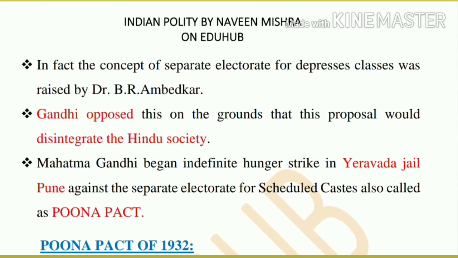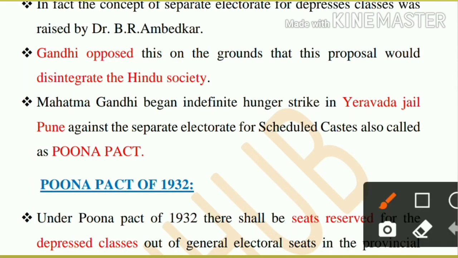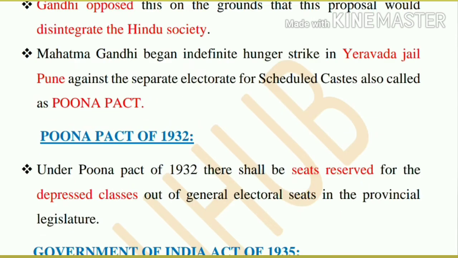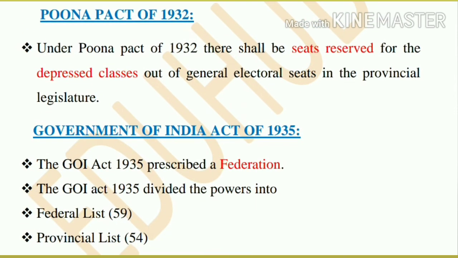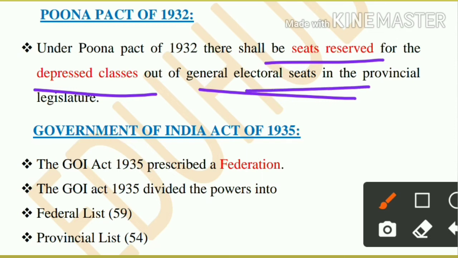But since Mahatma Gandhi was not happy and opposed it, he went on a hunger strike in Yerwada Jail, Pune, which led to the Pune Pact. In that pact, it was decided not to go for a separate electorate, but for seats reserved for the depressed classes in the general election. B.R. Ambedkar also agreed to this, and reservation started in the general election.